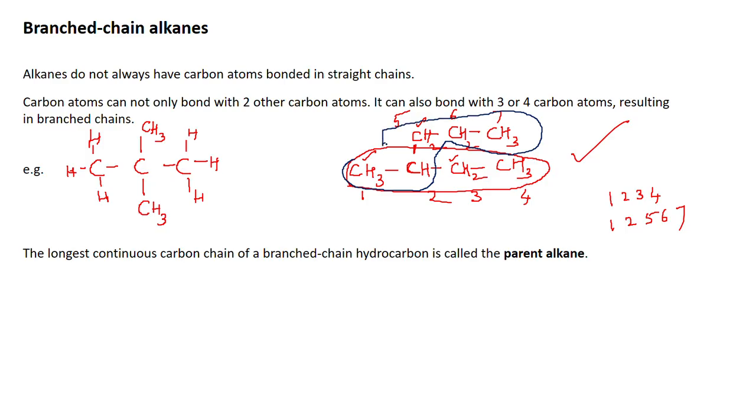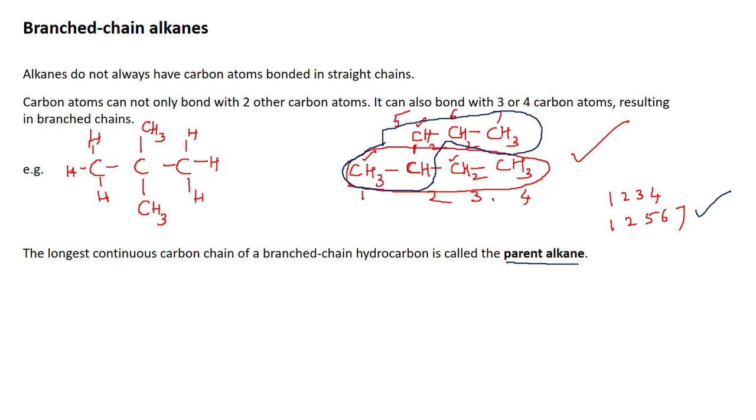Combined, you get another long chain. So, which one is the longest chain among the two? Is it the one containing 4 carbon atoms or the one containing 5 carbon atoms? 5. So, it is this chain, that is 1, 2, 5, 6, 7. That is the longest chain of carbon atoms, and that is called the parent alkane.